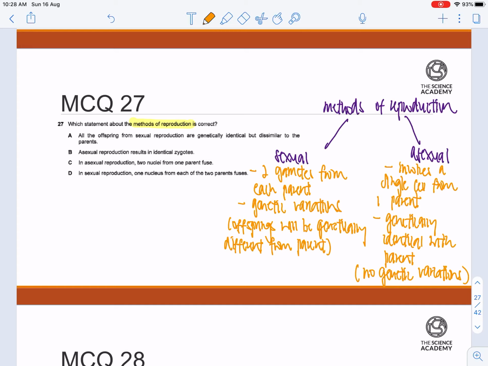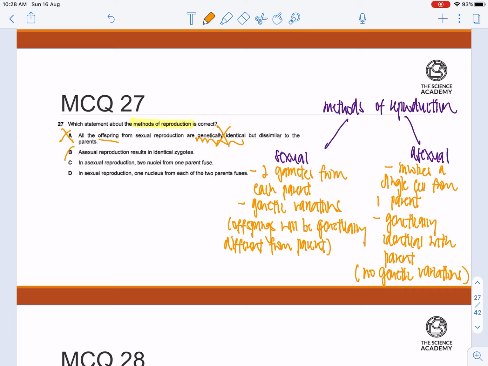Okay, let's move on to the question itself. Which statement about the methods of reproduction is correct? A, all the offspring from sexual reproduction are genetically identical but dissimilar to the parents. This statement is wrong, as all the offspring are not genetically identical. In fact, they are also different from one another.